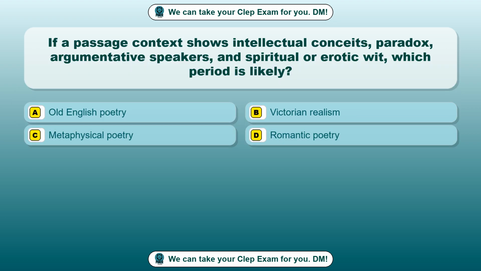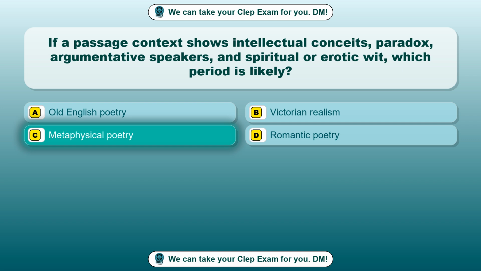Question 21. If a passage context shows intellectual conceits, paradox, argumentative speakers, and spiritual or erotic wit, which period is likely? Option A, Old English poetry. Option B, Victorian realism. Option C, metaphysical poetry. Option D, romantic poetry. The correct answer is option C, metaphysical poetry.